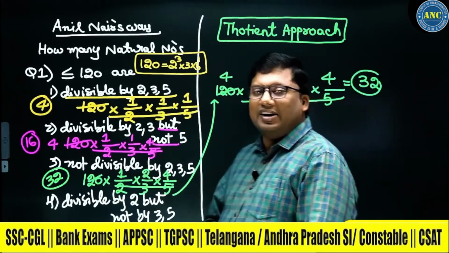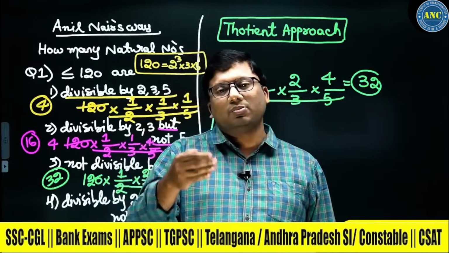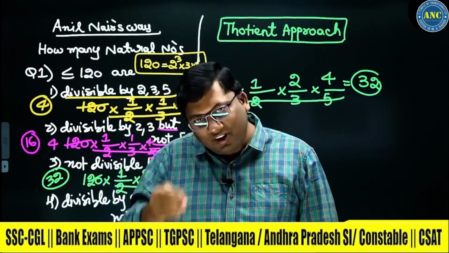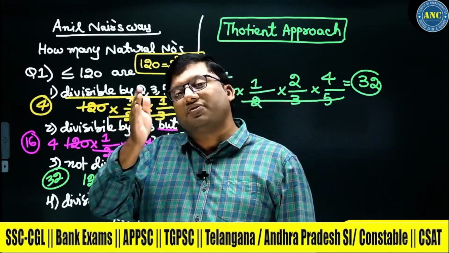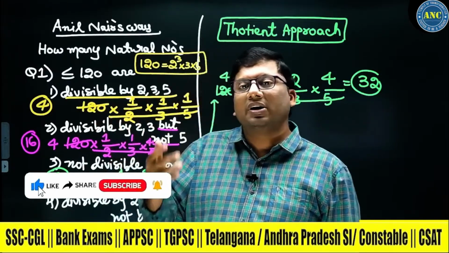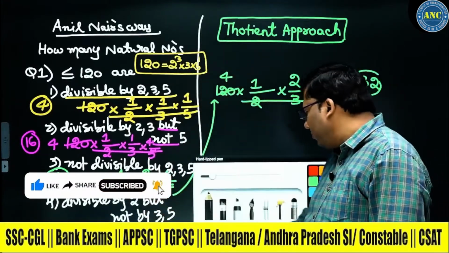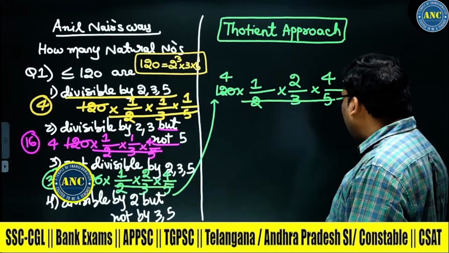I hope the idea is clear. For every 2 consecutive numbers, one is divisible. For every 3 consecutive, one is divisible. For every 5 consecutive, one is divisible. Out of 3 numbers, if one number is divisible, how many are not divisible? Remaining 2. I hope the idea is very much clear to you.